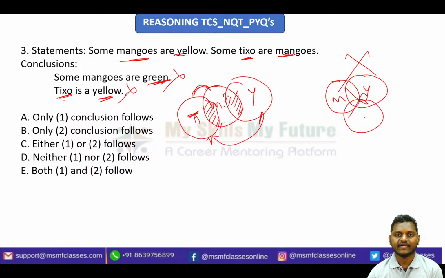Okay, so for this the answer will be simple, that is neither one nor two follow. Okay, if both conclusions are wrong, always remember you mark option D as your answer. Okay, so is it okay? Right. So we'll be going for the next question without any wastage of time.